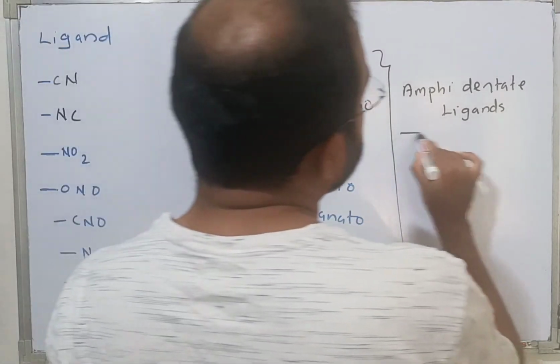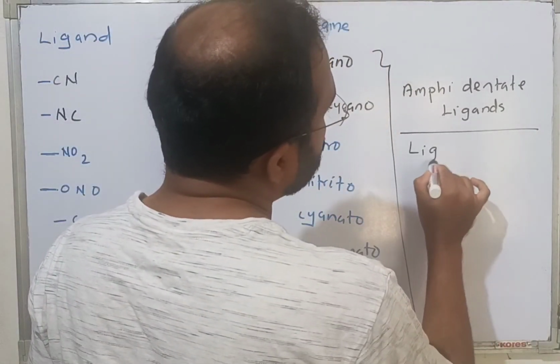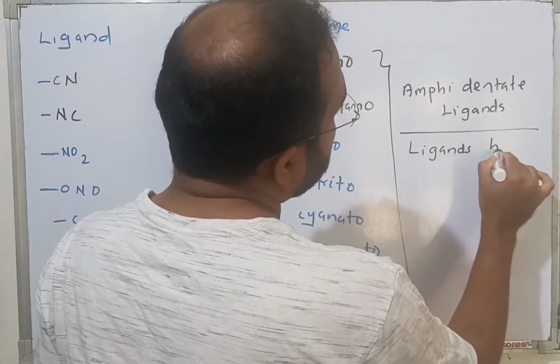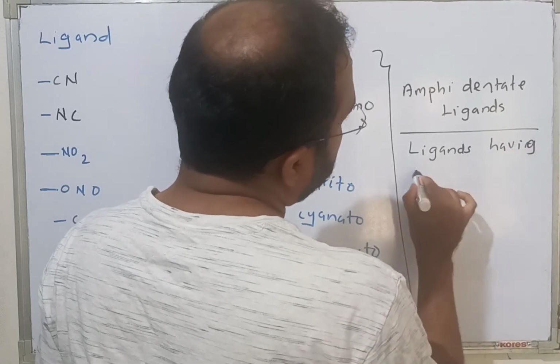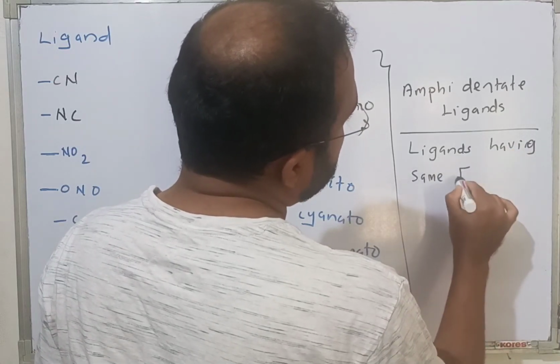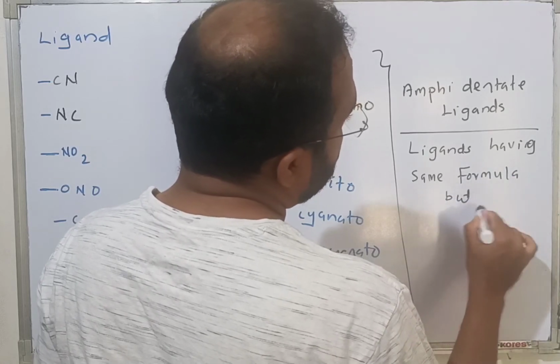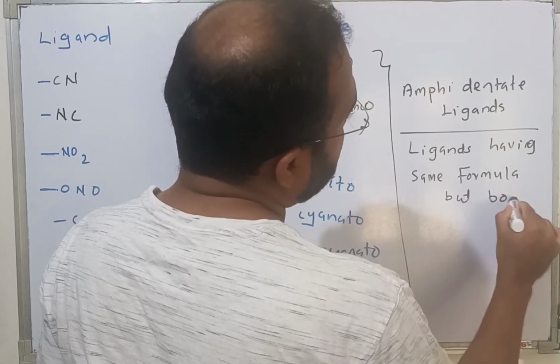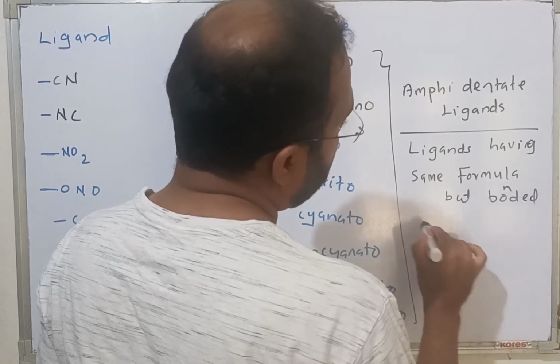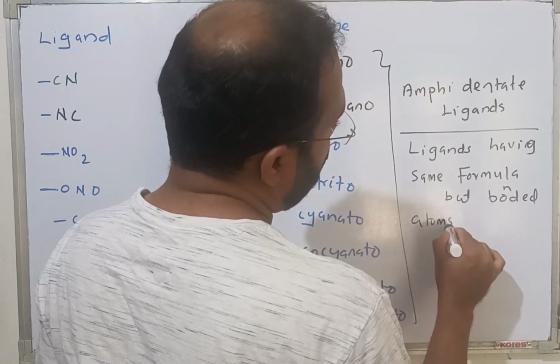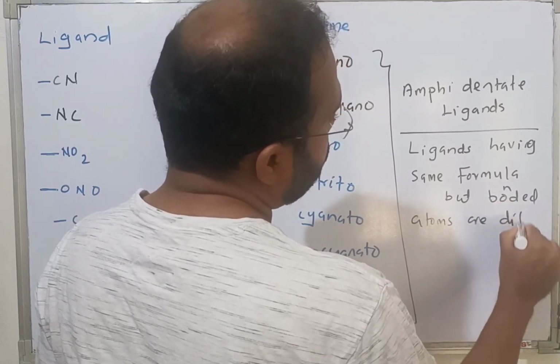What are amphidentate ligands? Ligands having the same formula, but the bonded atoms are different.